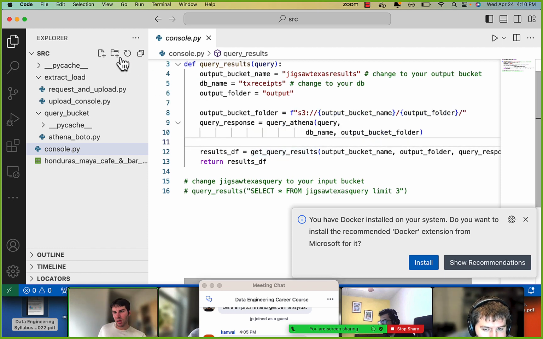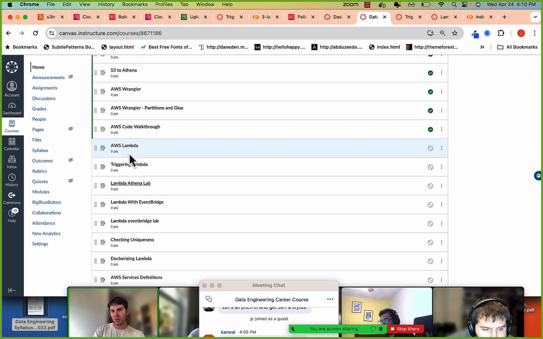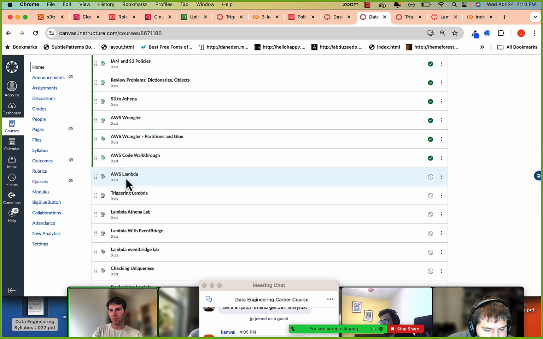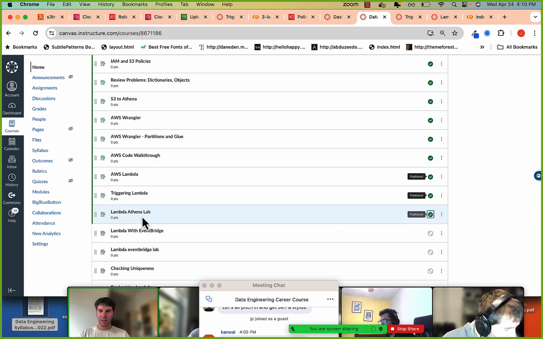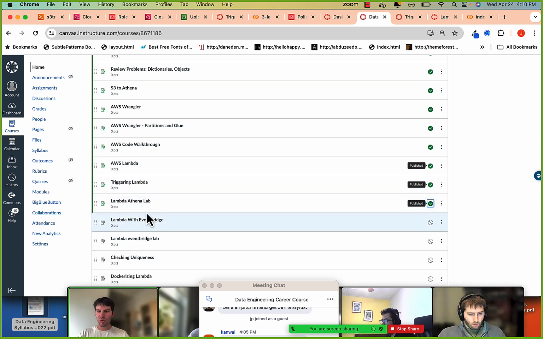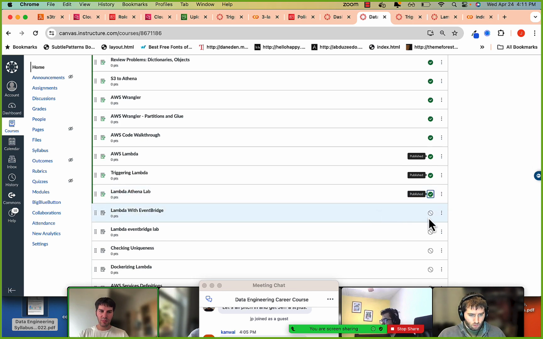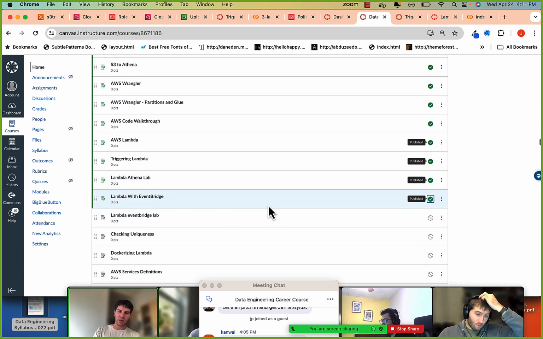So you'll get a review of that code base, and these two readings both walk you through what I just did, which is setting up AWS Lambda and then calling that trigger event from S3. Then here, we'll do this Lambda Athena lab. All right, that's probably pretty good. If you want to look at EventBridge, that's where we're going next, so happy to deploy that reading if you finish early.